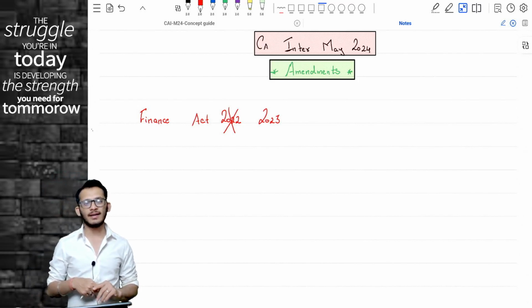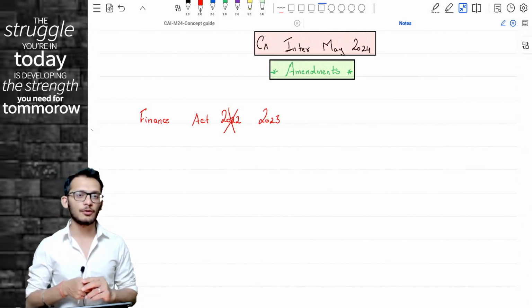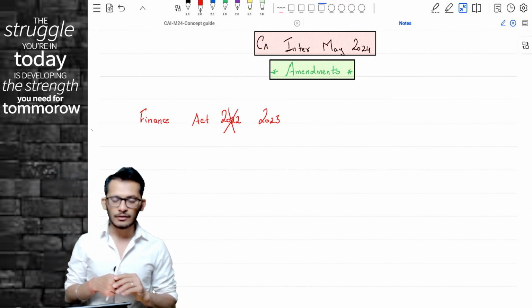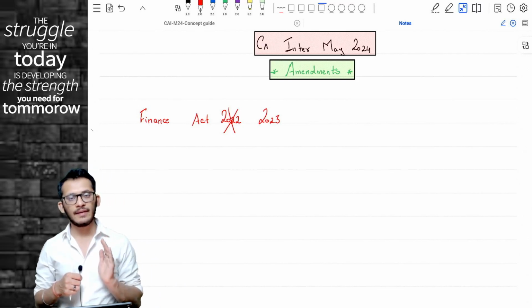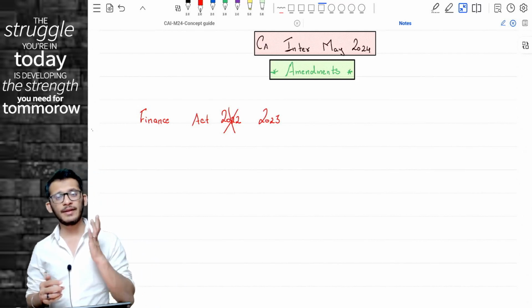Let's not have a bulk lecture with just the amendments. It will be too much for you to undertake in a single go. So we'll keep it in that sequence. Don't worry about the lectures.